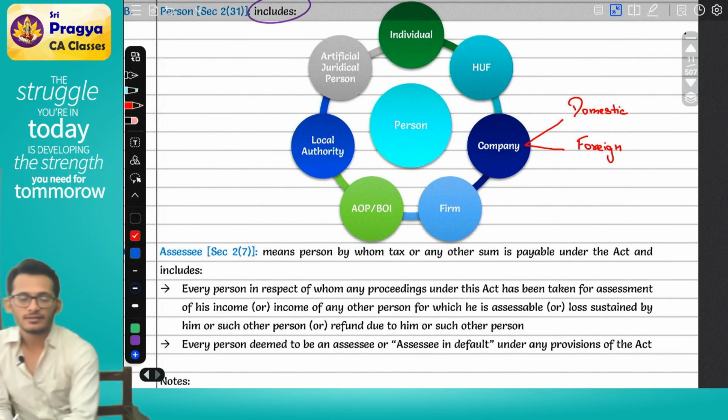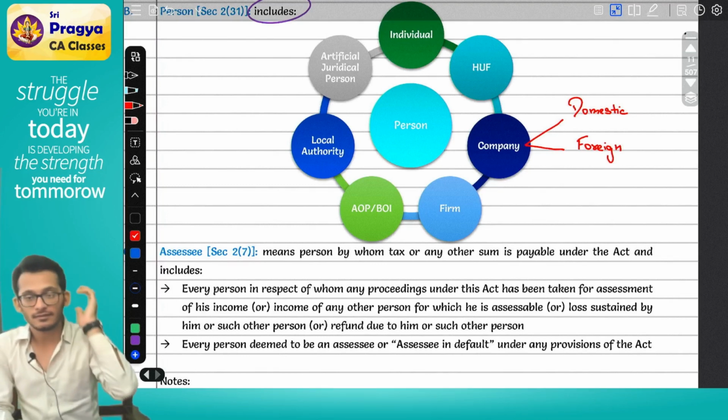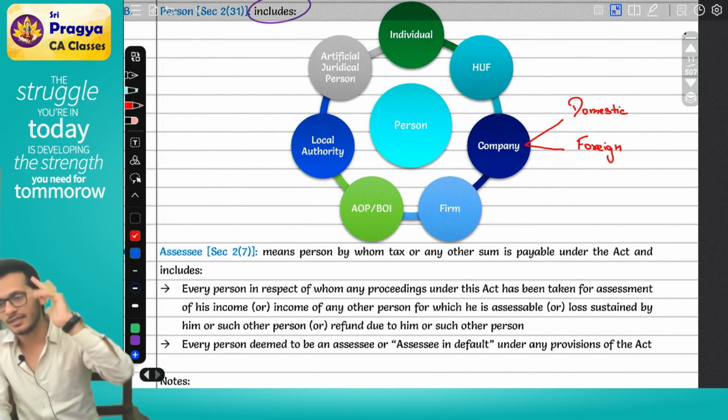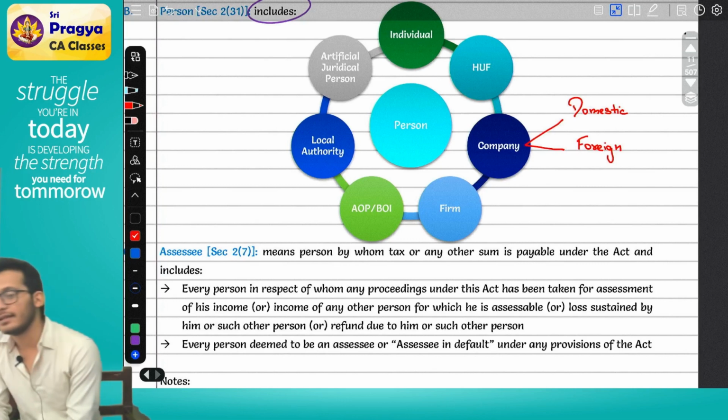When will we do this, Rahul? We will do this when we do rates of taxes, where we will understand what is a domestic company and what is a foreign company. For now it is not relevant. Simple company, that's all.